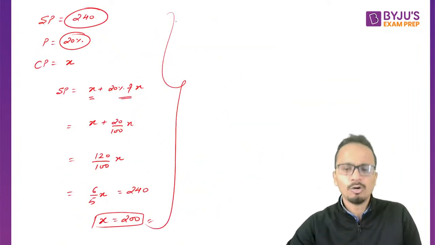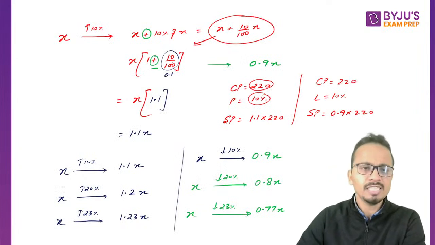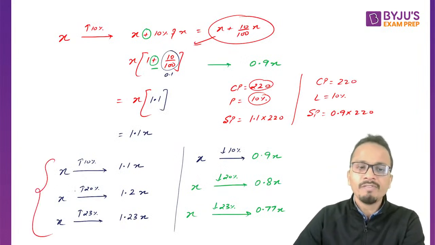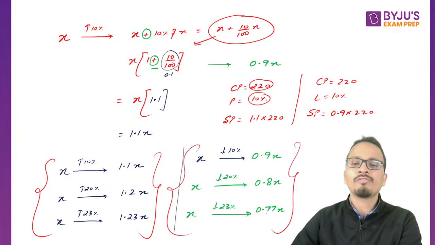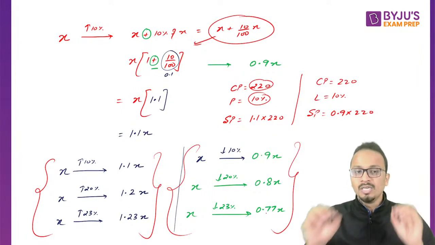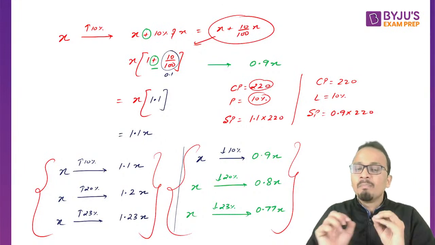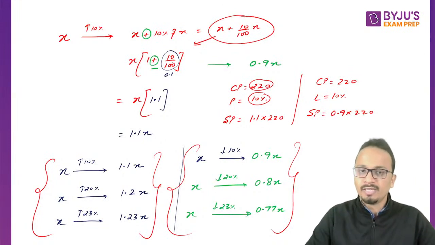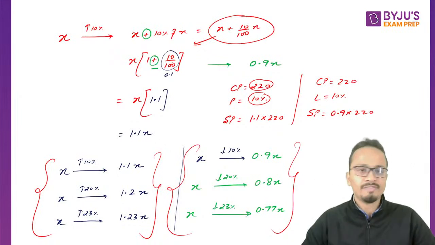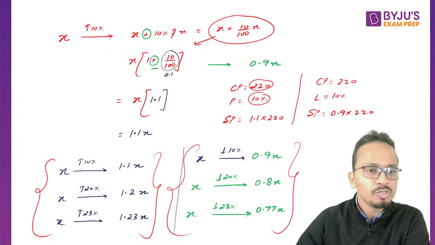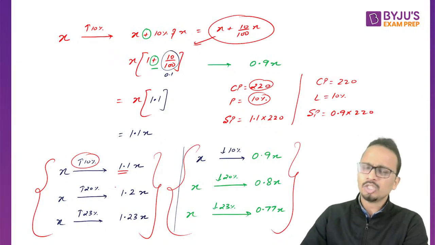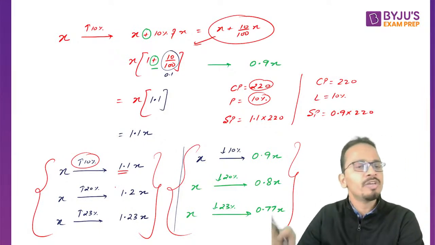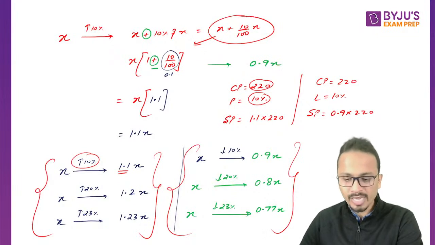Now here you have seen that whenever we are going from initial to final value, we have multiplied something to the initial value to get the final value. So with a 10% increase, the factor was 1.1. So to go from initial to final value, we multiplied this factor.